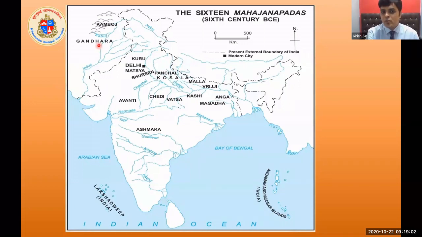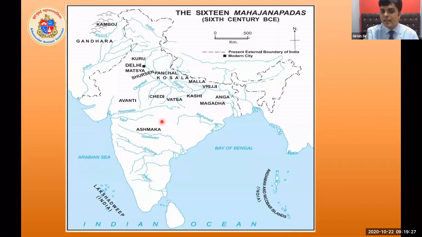Right from Afghanistan, you can see the names Kamboj, Gandhar, Kuru, Matsya, Shrusen, Panchal, Kosla, Malla, Virj, Anga, Magadha, Kashi, Vatsa, Cheri, Avanti, Ashmak.